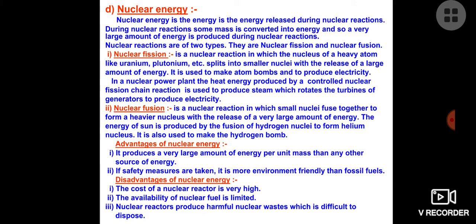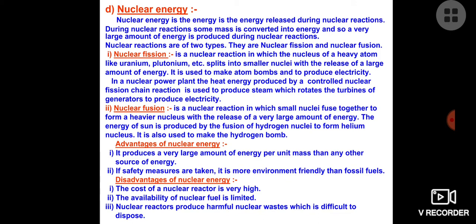Now, nuclear energy we are also using. We are performing nuclear reactions in the nuclear power plant. One is fission, another is fusion. Fission is the process in which a big nucleus is divided into smaller nuclei and produces a large amount of heat energy. Whereas in fusion we join small particles to form a big one.